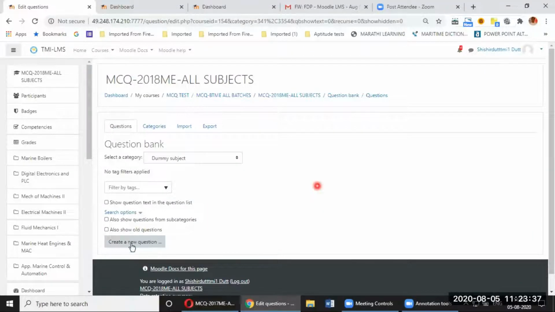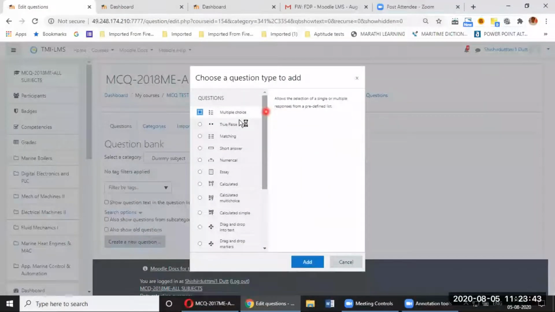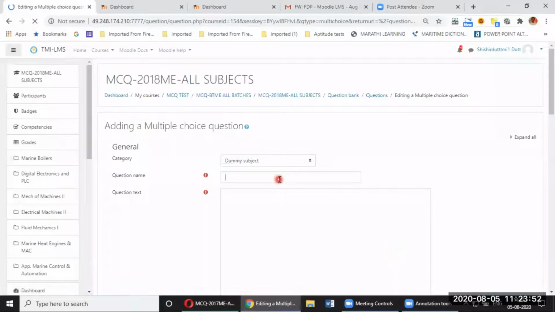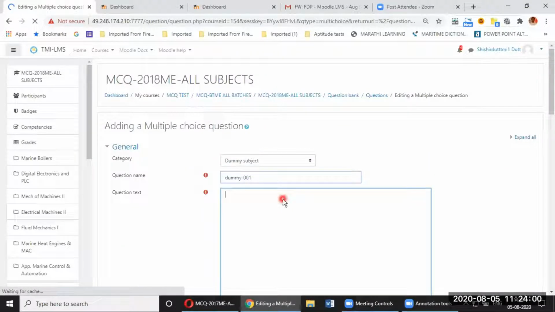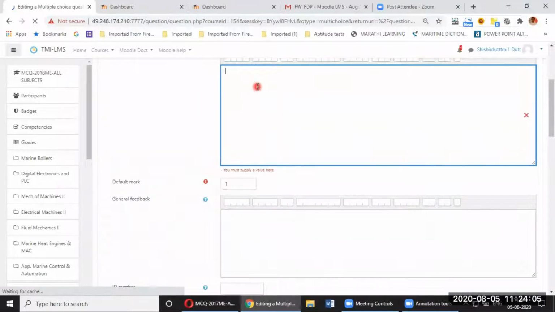Then I say create new question. This time I've only covered MCQ, so you select MCQ and click on add. Then you name the question, say dummy 001. Question text is test question 1.